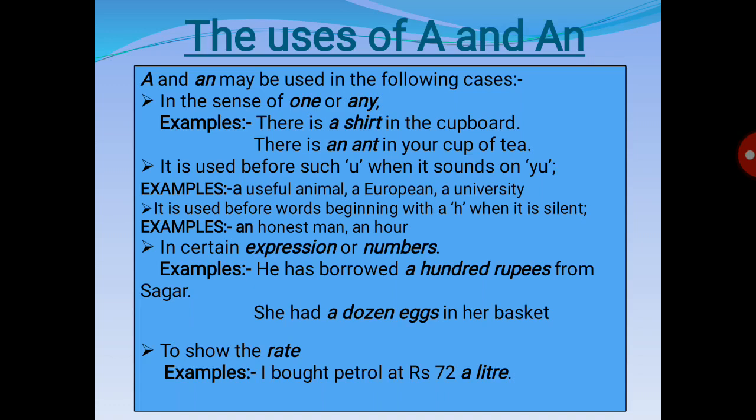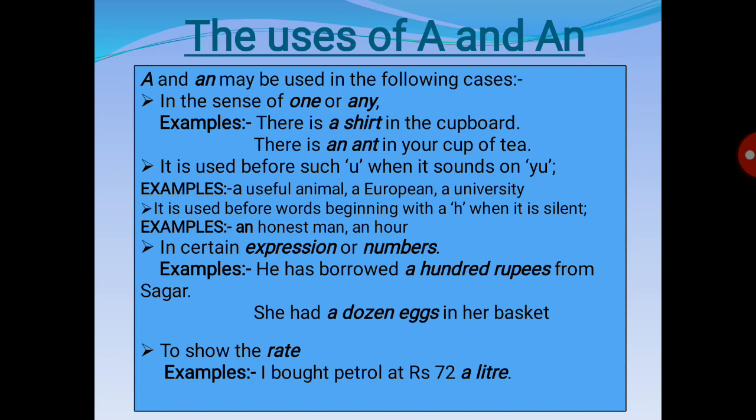For example, a useful animal. It starts with u, and in our previous classes we have seen that whenever a word starts with a, e, i, o, u, we use an, but we always have to see whether it is a consonant sound or a vowel sound to decide whether to use a or an.